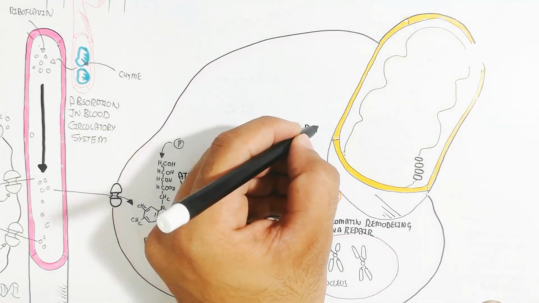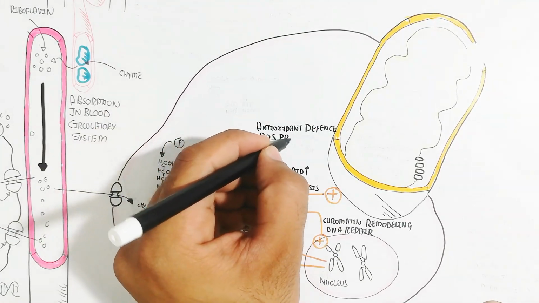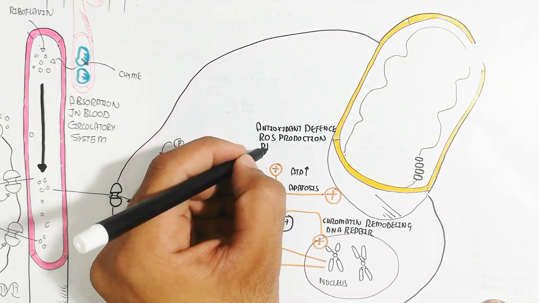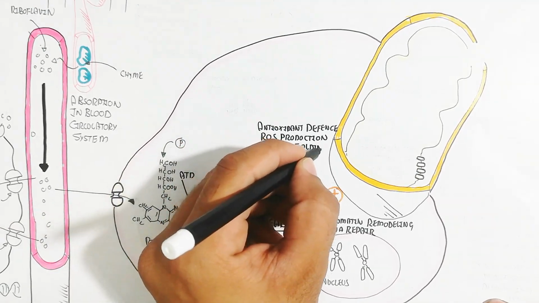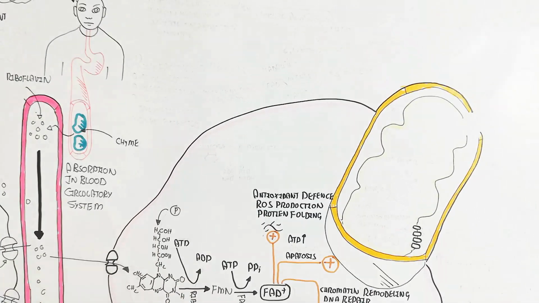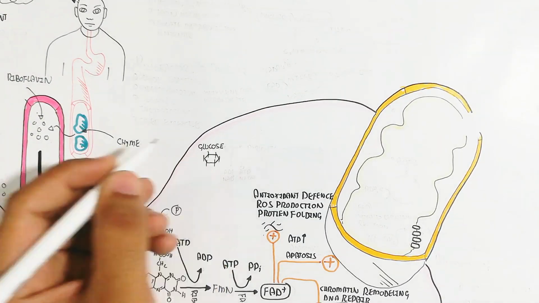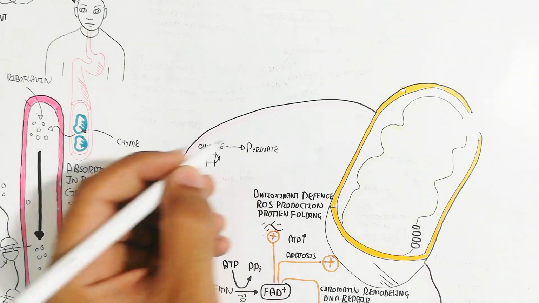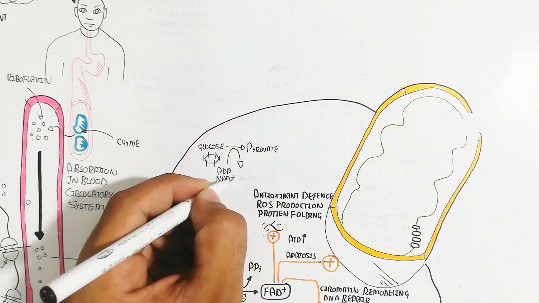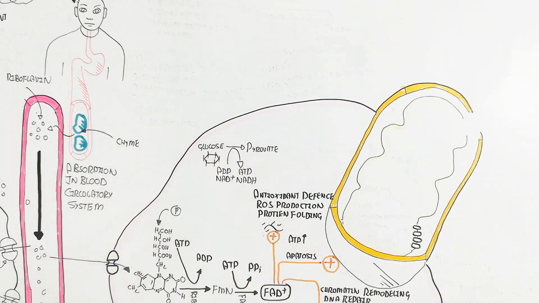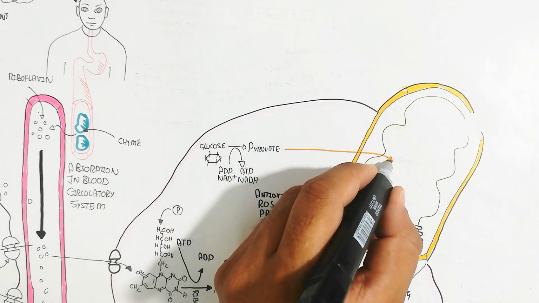Anyhow, this FAD plus is used for the yielding of ATP, which means it is important for the production of energy. Glucose, for example, goes into glycolysis, the anaerobic respiration, to produce ATP and NADH and to produce pyruvate.